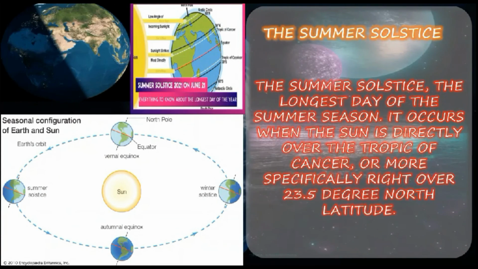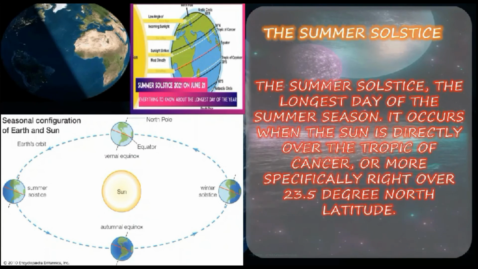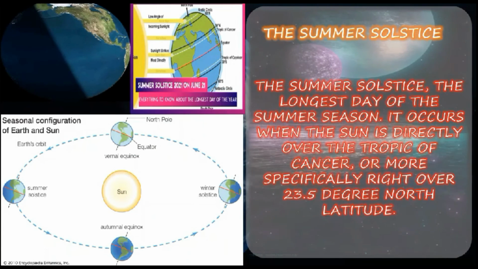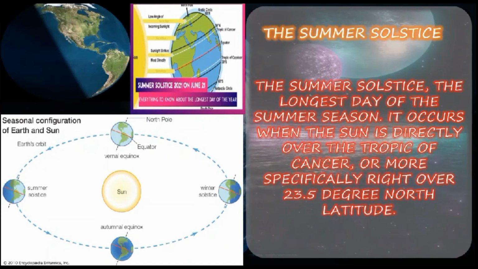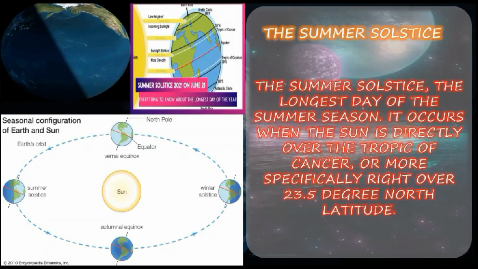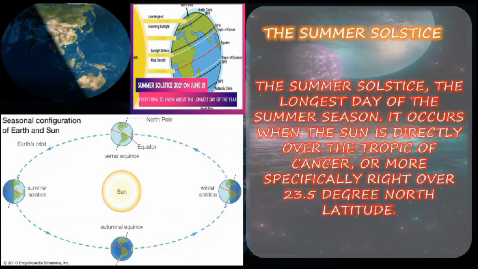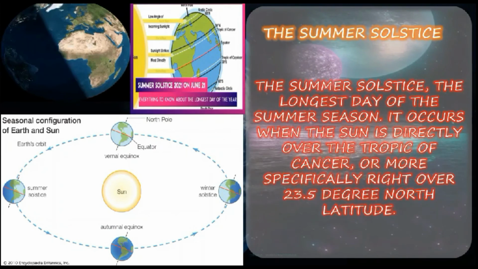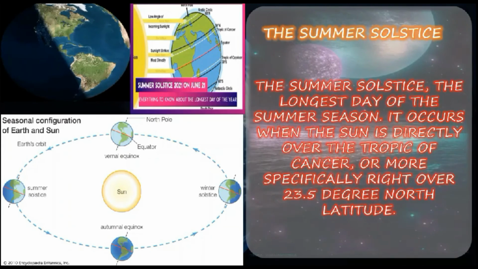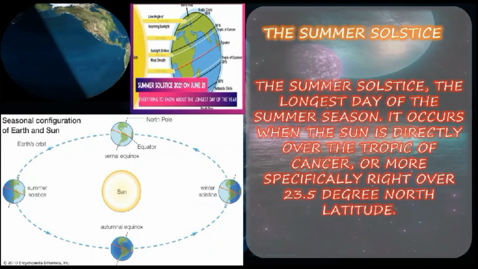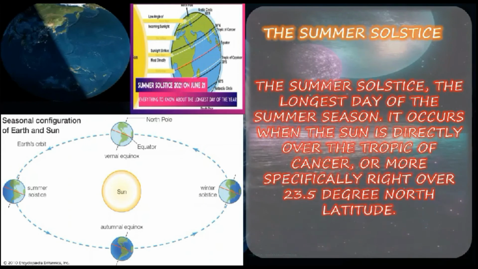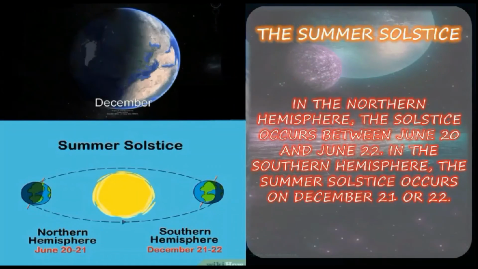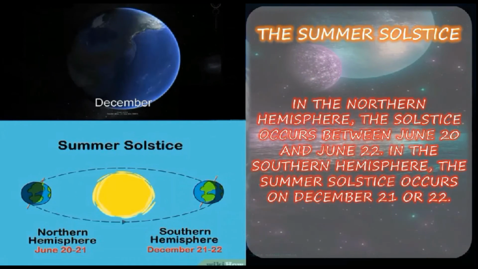Next, summer solstice. The summer solstice is the longest day of the summer season. It occurs when the Sun is directly over the Tropic of Cancer, more specifically right over 23.5 degrees north latitude. In the picture you can see it clearly: on the left side is the summer solstice, and on the right side is the winter solstice.